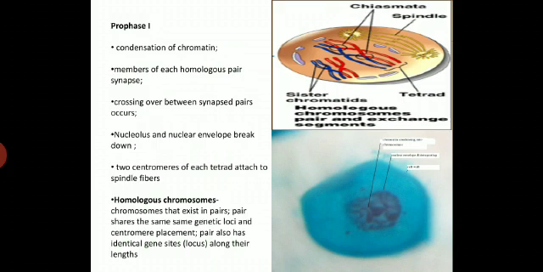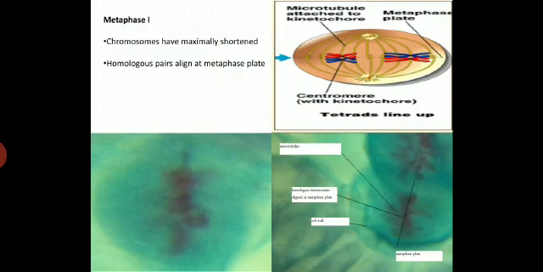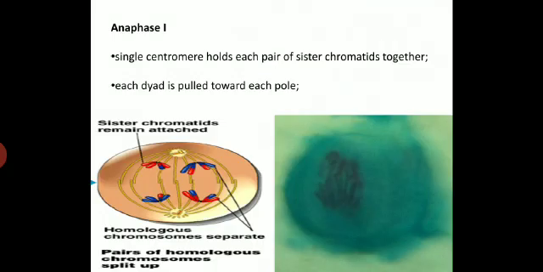So, prophase first is a very important phase where synapsis of chromosomes takes place, and crossing over is another phenomenon, very important in meiosis, that takes place during pachytene of prophase first. Now, another stage is called metaphase first. Metaphase first is the stage where each chromosome gets maximally shortened or condensed. The homologous pair aligns at the metaphasic plate, where the pairs stand on the metaphasic plate.